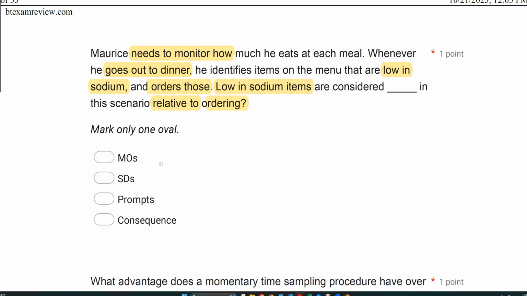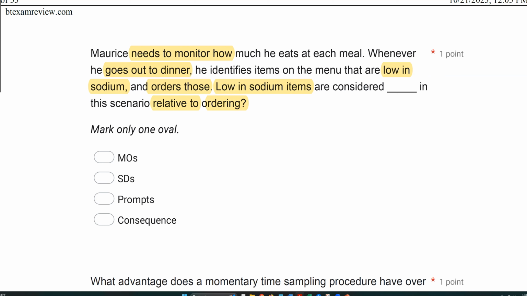Why aren't they MOs? Well, Maurice already wants to monitor how much he eats at each meal. The low in sodium items are not increasing the value of doing that. It's not motivating Maurice to monitor what he's eating. The motivation is already there. What the low in sodium items are doing are, one, evoking the behavior, but two, signaling to Maurice reinforcement is available for ordering the low in sodium items.